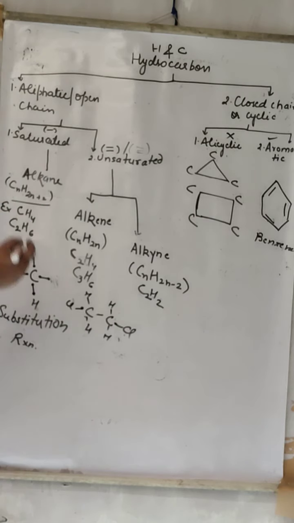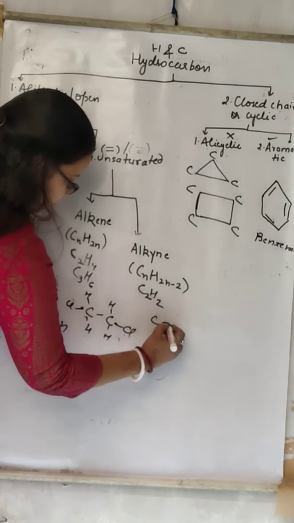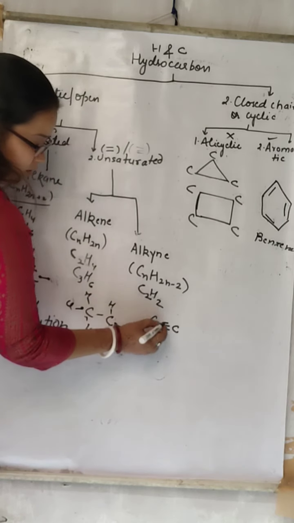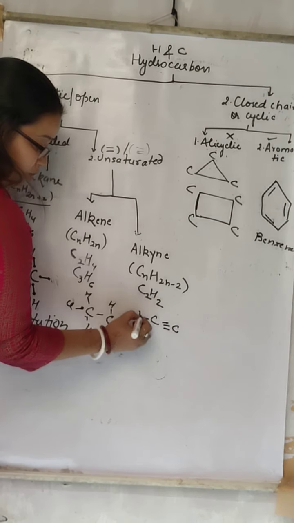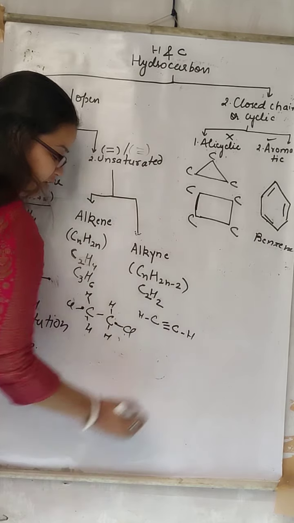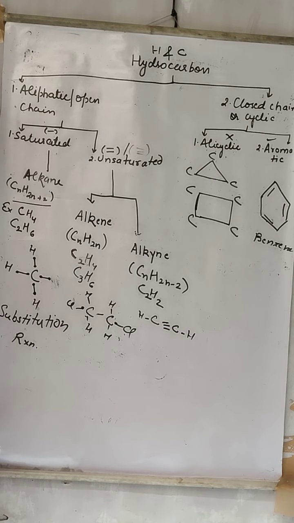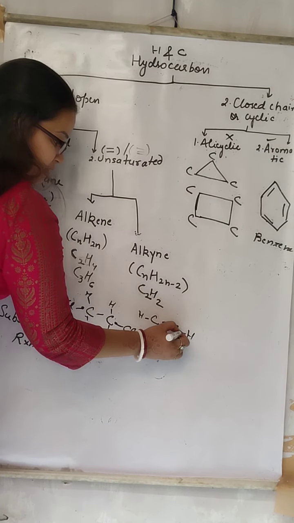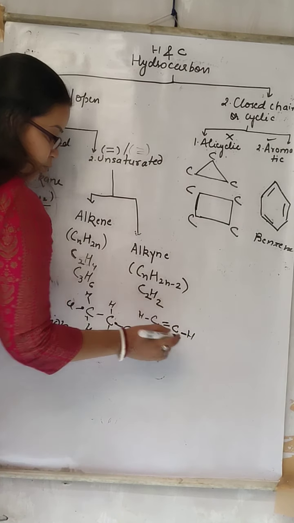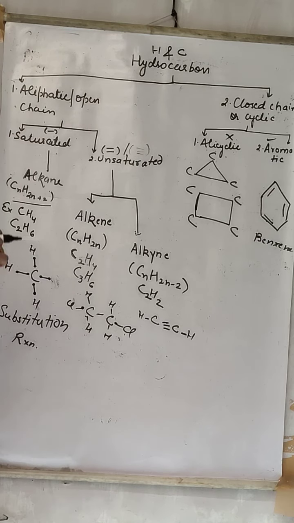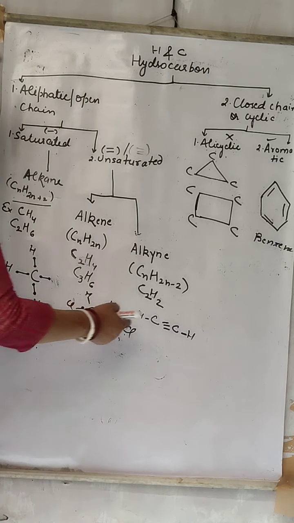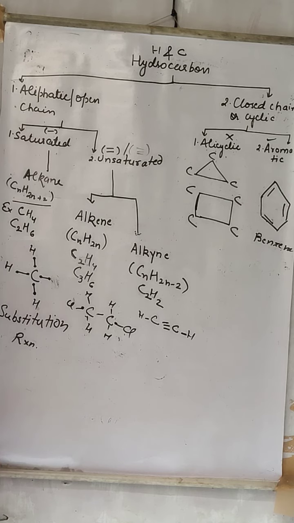Similarly alkyne. Alkyne contains a triple bond, 3 electrons it has shared, and only one hydrogen it requires. Here also only one hydrogen it requires. Because it is a hydrocarbon, hydrogen must be there. It contains only one hydrogen, so this will not be removed. Also this is a triple bond, this is an unstable compound.